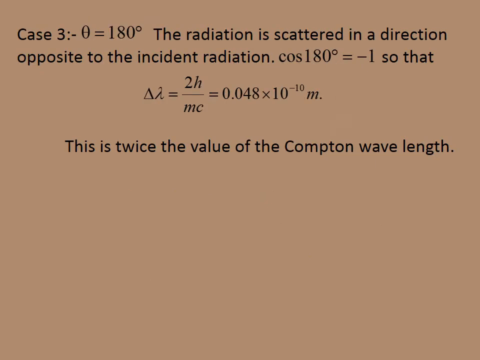And in case 3, theta will be equal to 180 degrees, and you substitute all these values. The radiation is scattered in a direction opposite to that of the incident radiation. The cos 180 will be equal to minus 1. Therefore, delta lambda will be equal to 2h by mc. This comes around 0.048 into 10 to the power of minus 10 meter. That is, it is twice the value of the Compton wavelength.